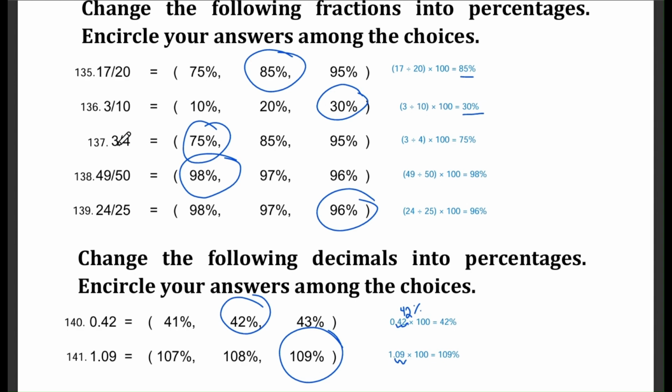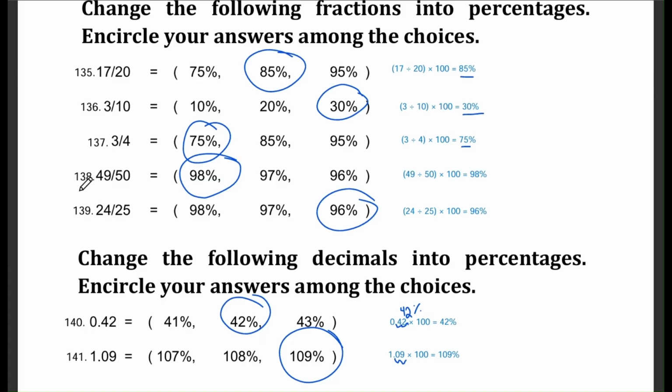Moving on to question 137. Here, we need to convert the fraction 3/4 to a percentage. Our options are 75%, 85%, and 95%. The correct answer is 75%. We find this by dividing 3 by 4, which equals 0.75, and then multiplying that result by 100, which gives us 75%. So 0.75 times 100 is 75.